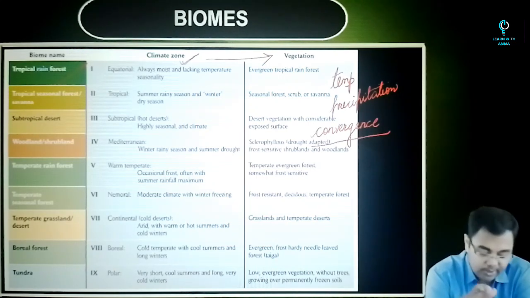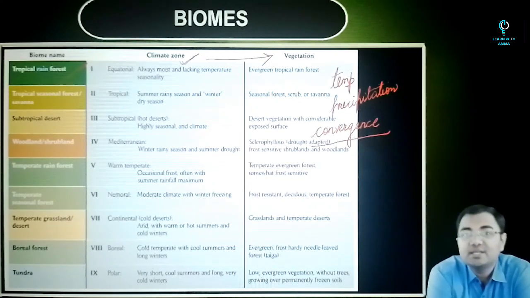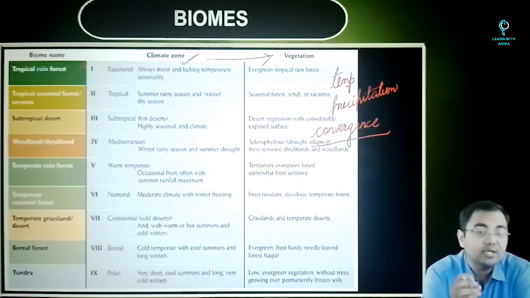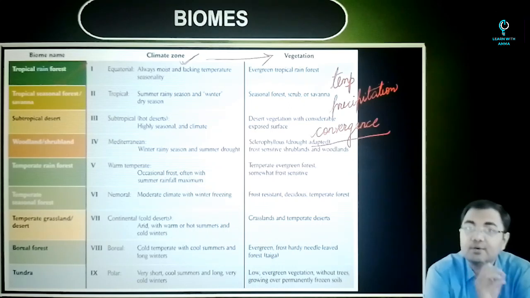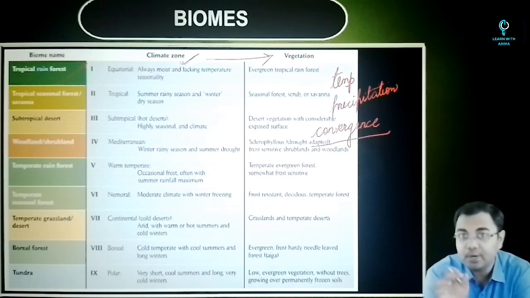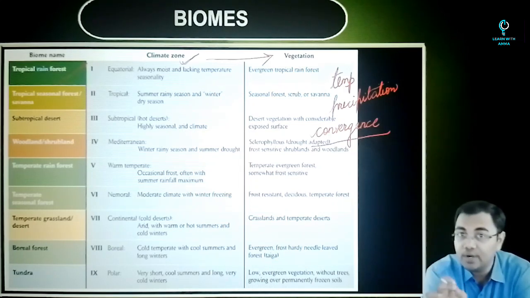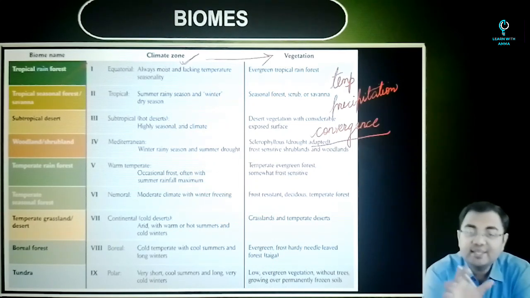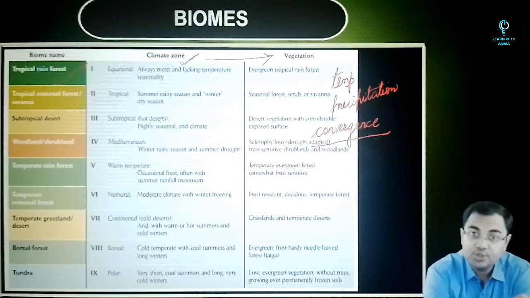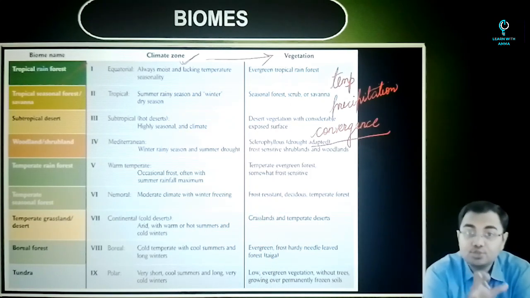So this is what happens, and this chart can probably directly become important for you in the prelims examination. We have seen questions in the past where they have given hints about the vegetation type and the kinds of temperatures, etc., that are found in a given region, and then they ask you which kind of climatic zone or which kind of biome suits these conditions that we have just discussed.